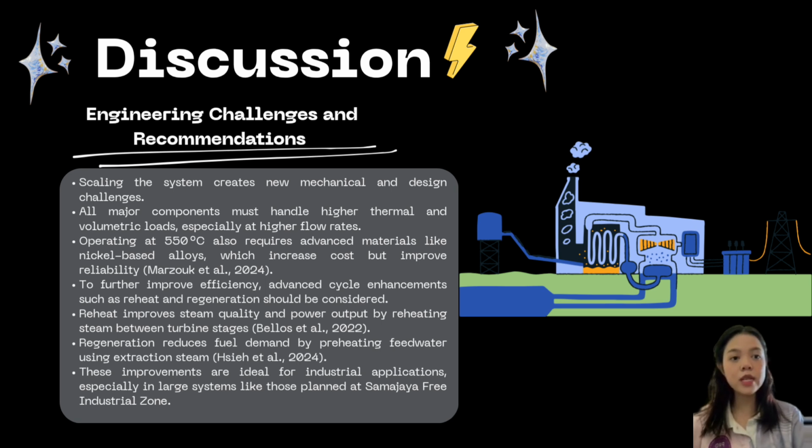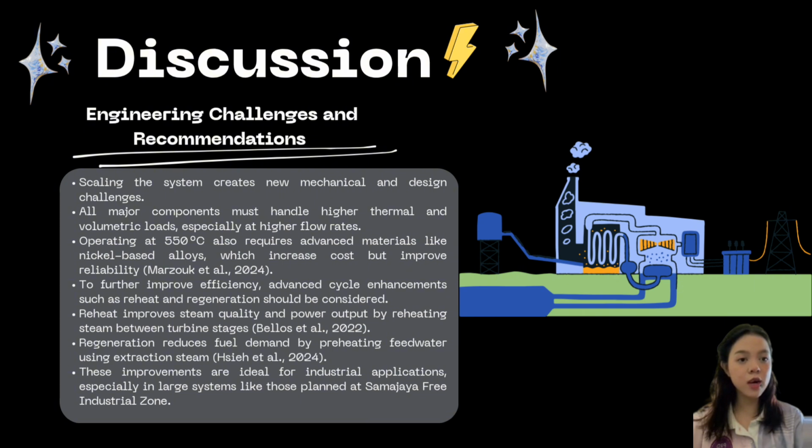Every component from the boiler to the turbine and condenser must be engineered to handle higher volumetric flows and maintain structural integrity under elevated thermal loads. One of the biggest material challenges is the need to operate at the higher temperature, 550 degrees, in our 20 megawatt case. This isn't something conventional steel can handle over long periods. We need advanced heat-resistant materials like nickel-based alloys. While these materials increase system costs, they are essential for long-term durability and high-temperature reliability.